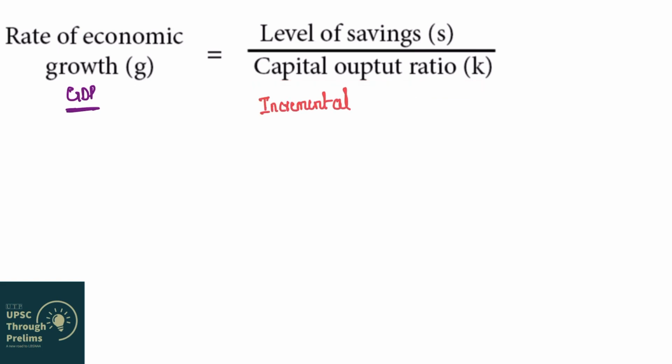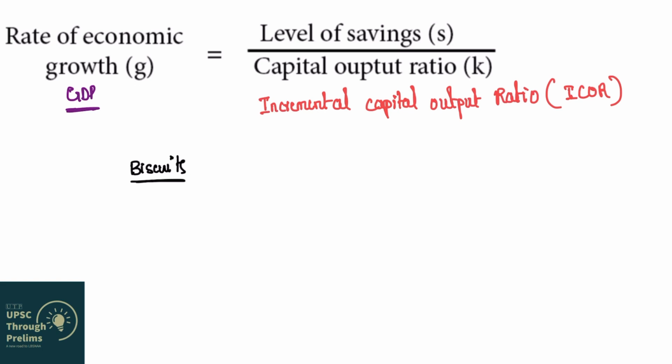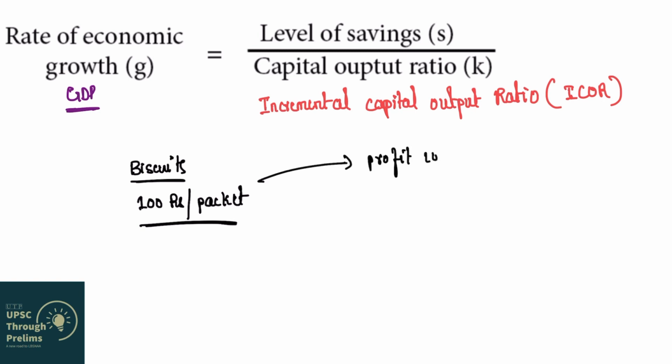So first let us understand what is capital output ratio, also called the incremental capital output ratio, abbreviated as ICOR. Now let us understand this with the help of a simple example. Let's say that you are starting a company manufacturing biscuits and you have invested 100 rupees to manufacture one packet of biscuit, and let's say your profit on this is 10 rupees. Now tell me, next year if you want to increase your profit by 10 rupees, that is, make your overall profit 20 rupees, should you invest the same 100 rupees to manufacture this one packet of biscuit, or reduce it to 90 rupees?